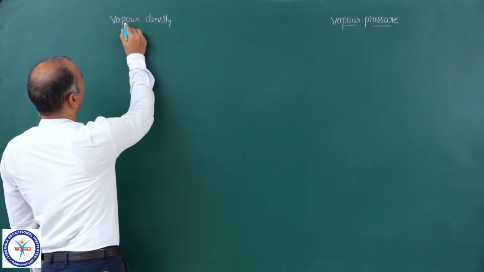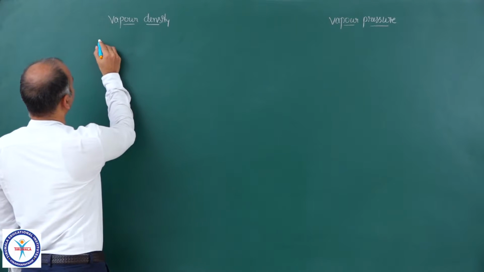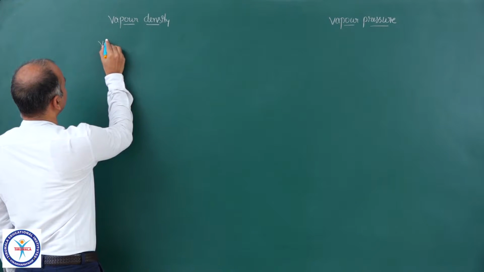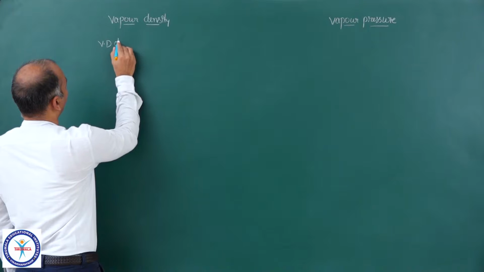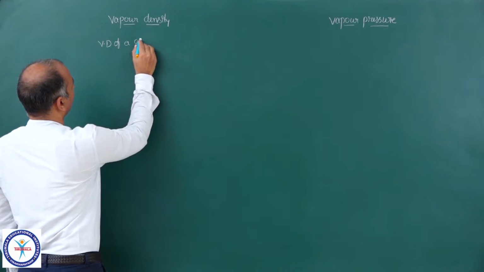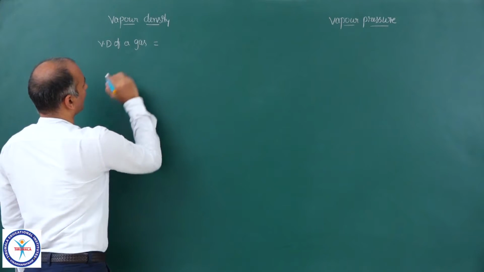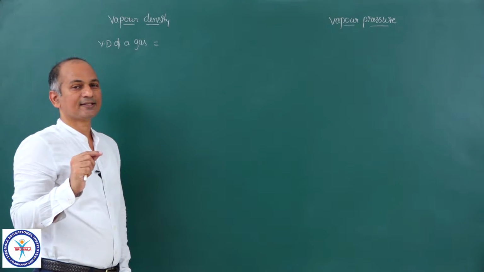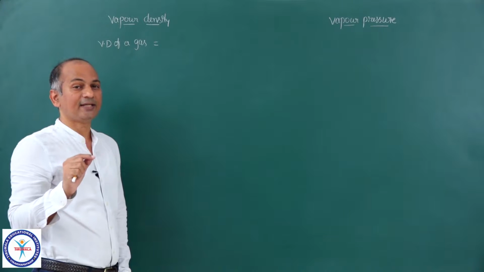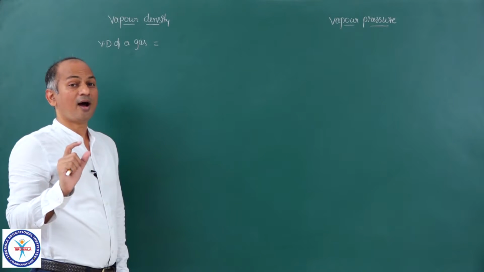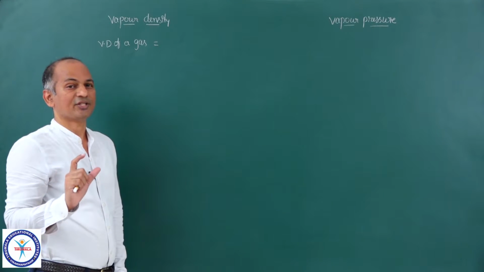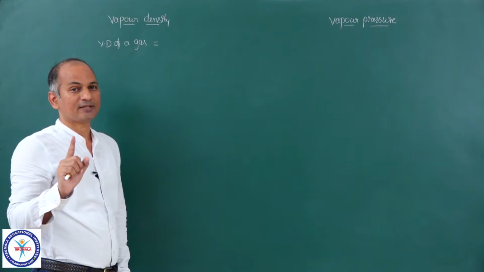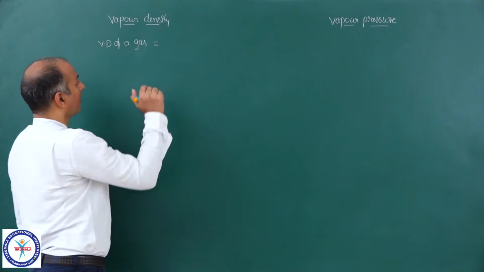It is defined as: vapor density of a gas is equal to the density of that gas upon the density of hydrogen under similar conditions. Same temperature, same pressure.